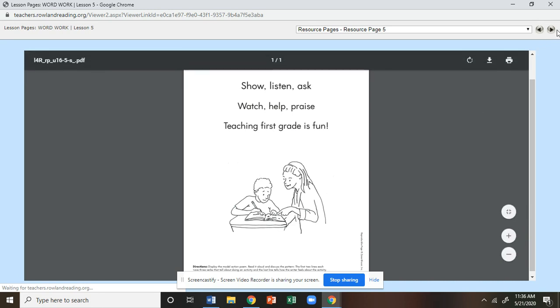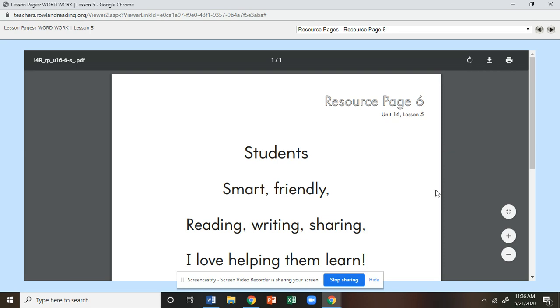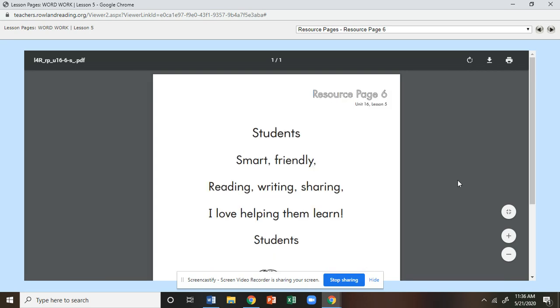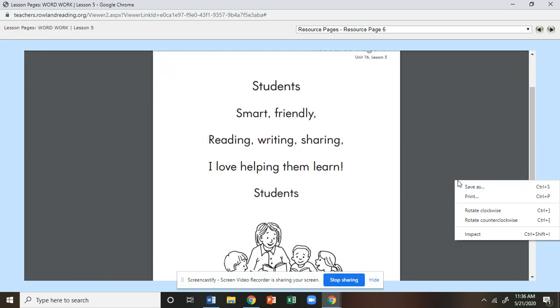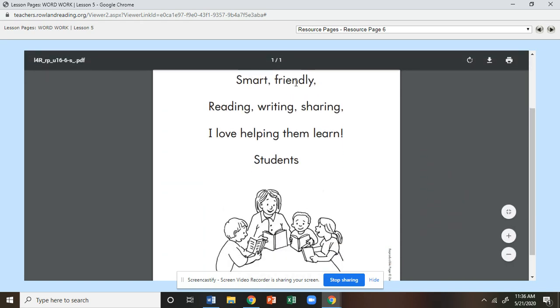Okay? The next poem is an example of the cinquain poem. Okay, remember this one's a little bit different. We have a topic, and then you're going to have adjectives or ing words. So this topic is students. Smart, friendly, reading, writing, sharing. I love helping them learn.